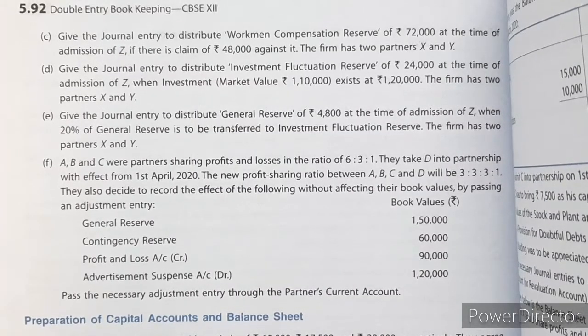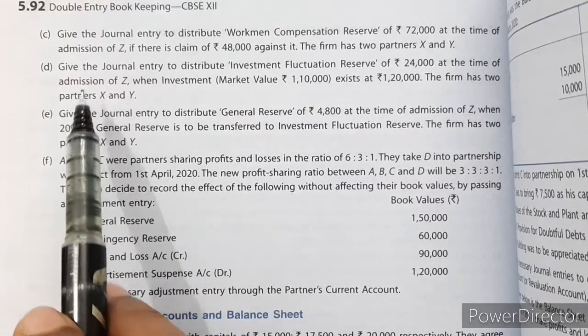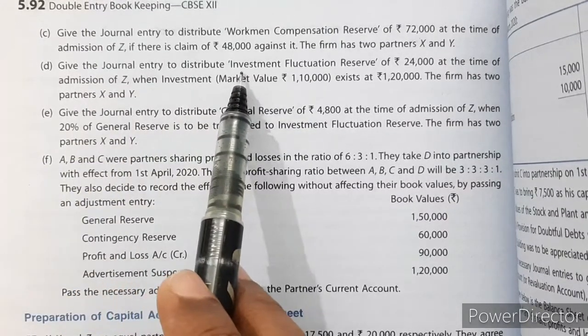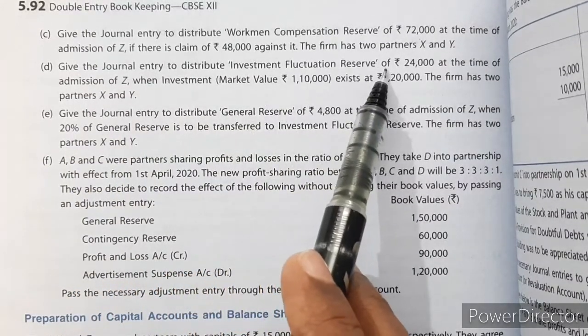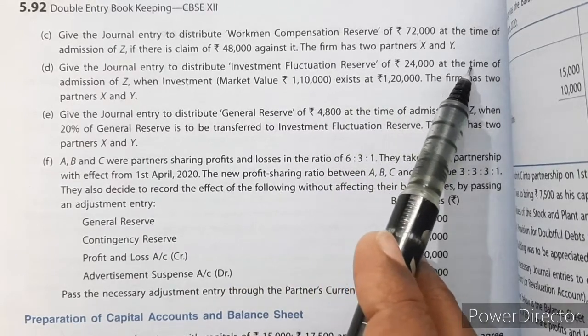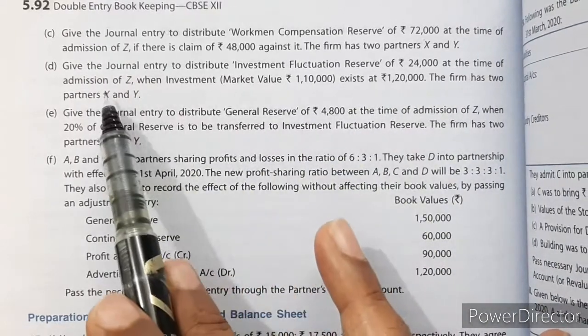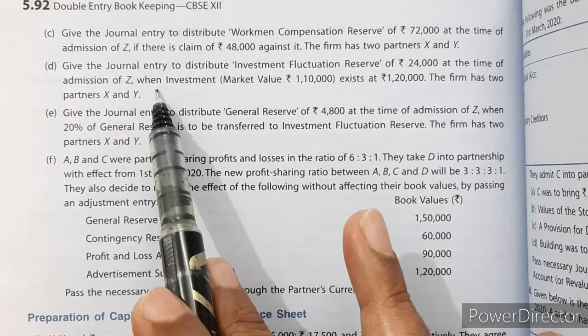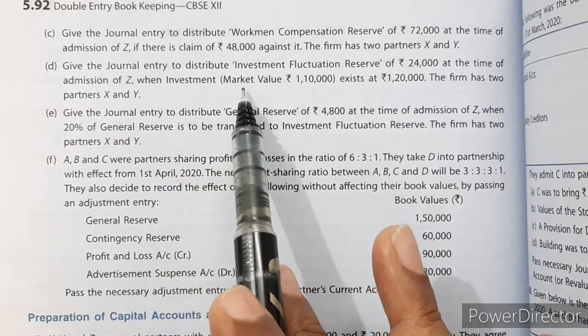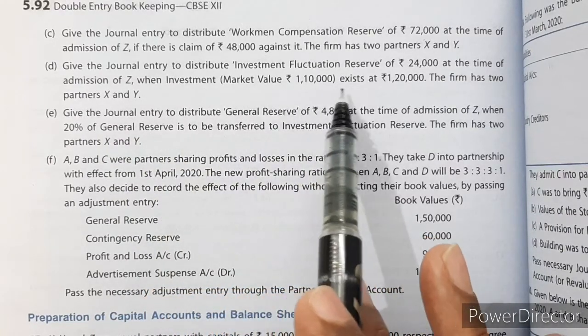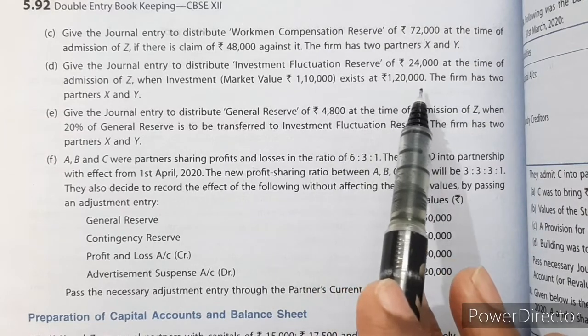Now let us see question number 56, part D. Give the journal entries to distribute investment fluctuation reserve of rupees 24,000 at the time of admission of Z when investment market value rupees 1,10,000 exists at rupees 1,20,000.